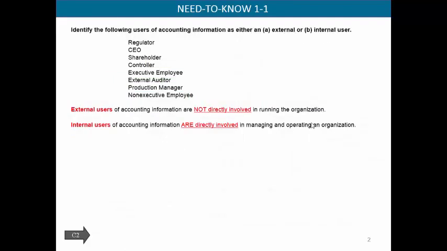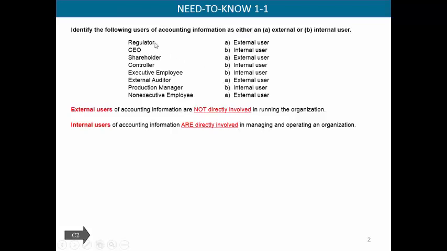On this slide we have a basic little quiz that we can look at together to make sure that you understand the difference between internal and external users. If you'll remember, I said an external user is anyone outside the company or someone who does not directly run the company, while internal users are those people who create the finances and use them to make decisions for the company. So let's look through these.